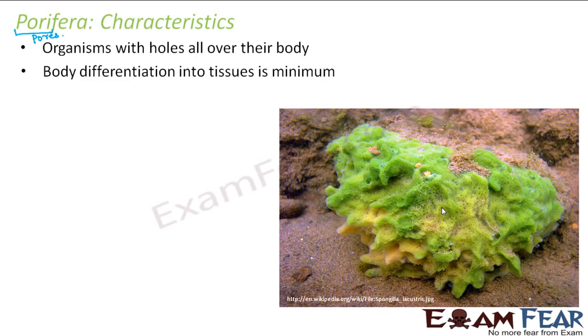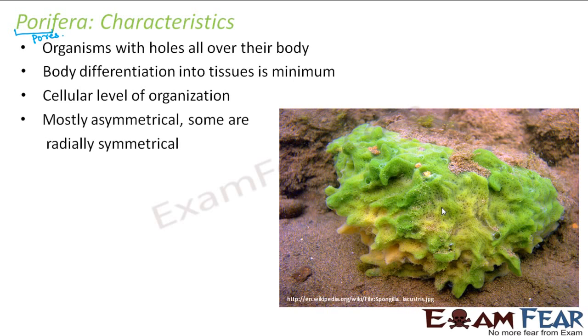Their body differentiation into tissues is minimum. As I said, they have the cellular level of organization. Their body is nothing but aggregates of cells. There is no specialization of cells or grouping of cells to form tissues. So the body differentiation is minimum. You understand what we mean by body differentiation. That means the differentiation of the cells of the body to form tissues. When there are no tissues formed, we say that the body differentiation is minimum. Cellular level of organization, or in short you can say that they have a cell aggregate body plan.